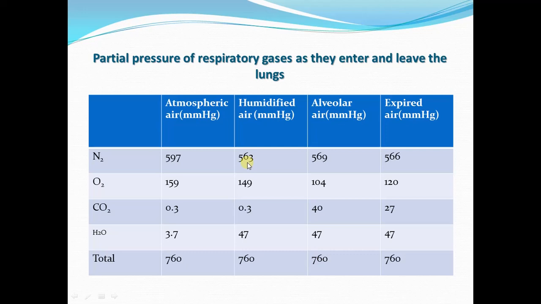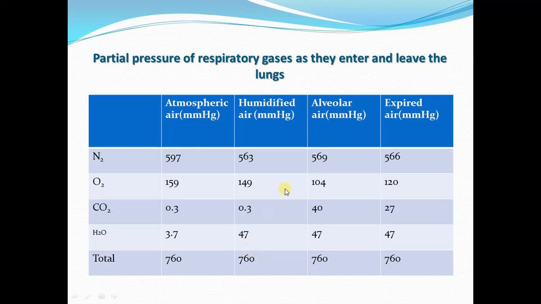So we can see the partial pressure exerted by nitrogen in the humidified air is decreased. Similarly, the partial pressure of oxygen is also decreased to 149 millimeter of mercury, and this is because total pressure cannot be increased beyond 760 millimeter of mercury.